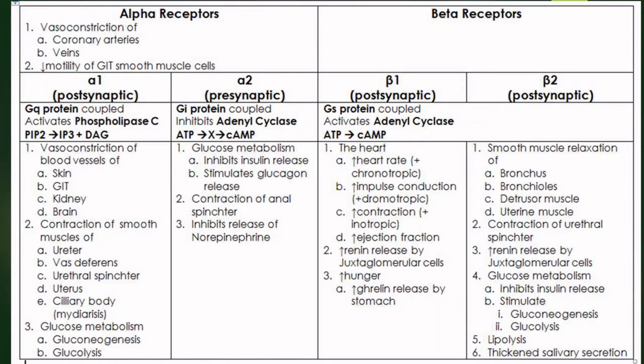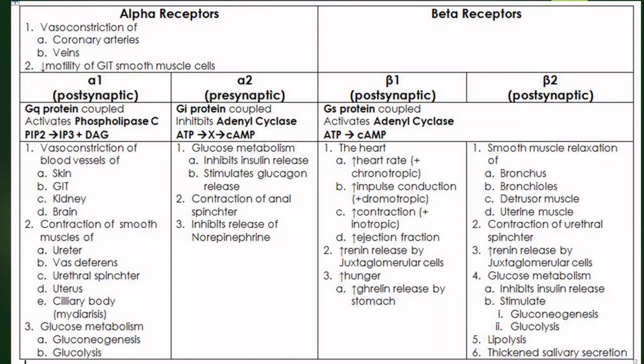There is a contraction of the urethral sphincter, increased renin release, and increased glucose metabolism where insulin release is inhibited, and gluconeogenesis and glycolysis are stimulated. Also lipolysis is stimulated, and together with that you have thickened salivary secretion.